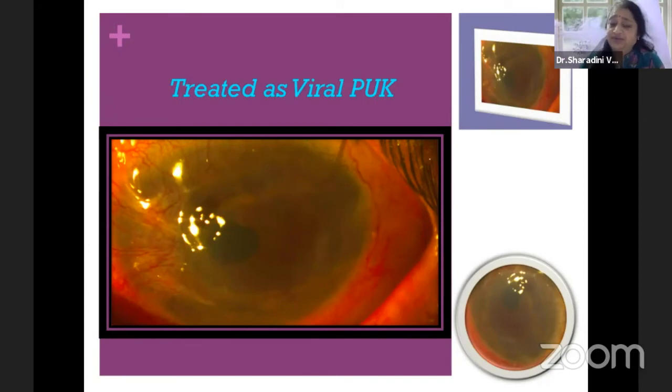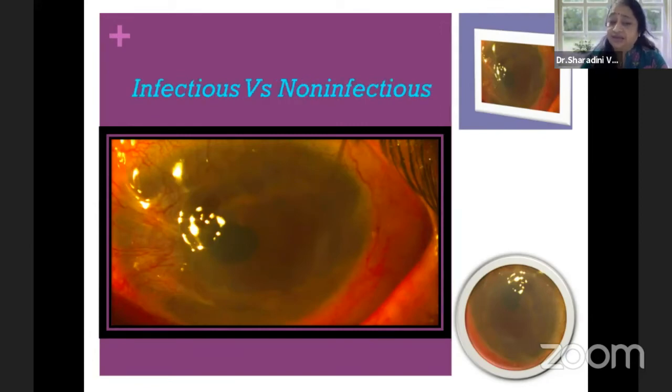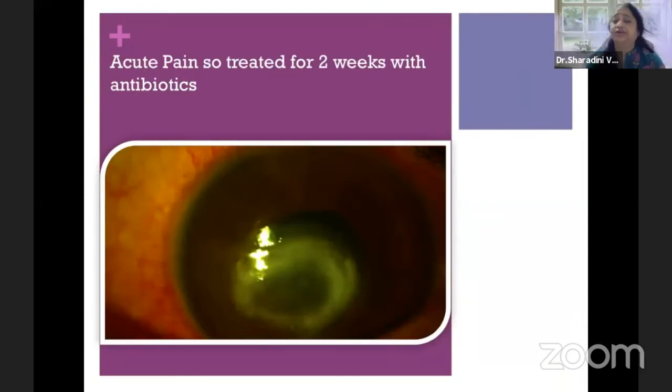When the history was taken, the patient had been treated with antivirals 3 or 4 times, thinking it was recurrent viral, but it was a pure Mooren's ulcer. When the treatment was shifted, the patient started responding within a week. So sometimes it's the other way, that you suspect infection and it is an autoimmune or some other kind of ulcer. That is also important.